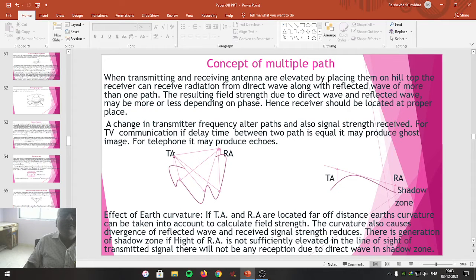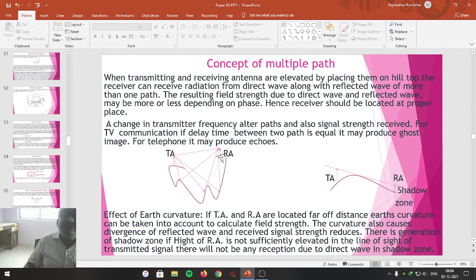Another signal strength will be received by means of a reflected wave. If both antennas are located on hilltops, it doesn't matter, it receives the direct wave component. Along with that, it will receive the multiple reflected waves, which are represented here. This is the first reflection, this is the second reflection, this is the third reflection. Such many paths are available at the receiving end.